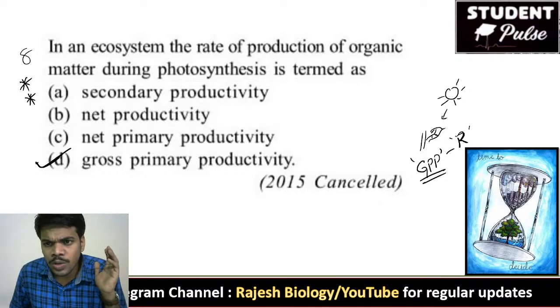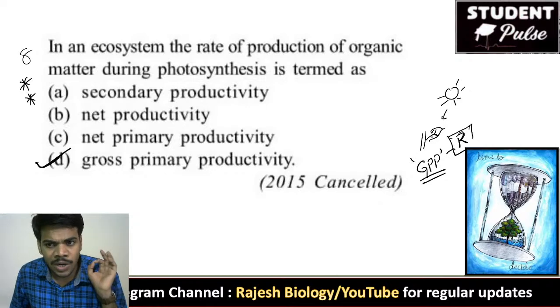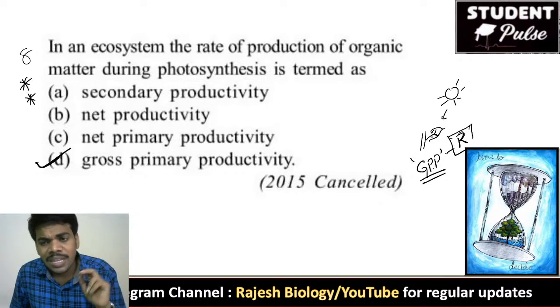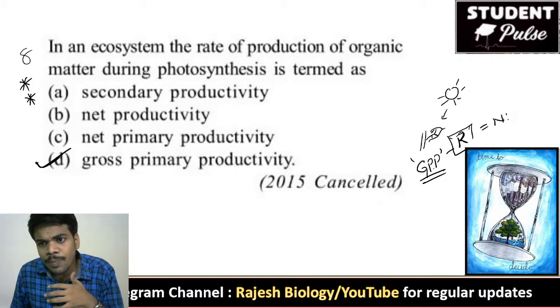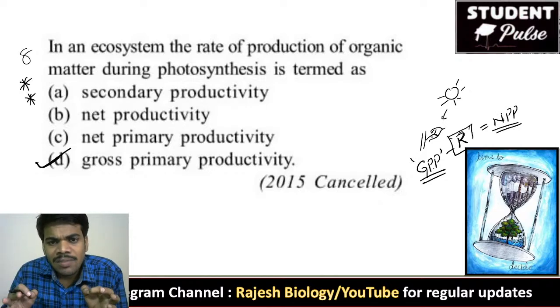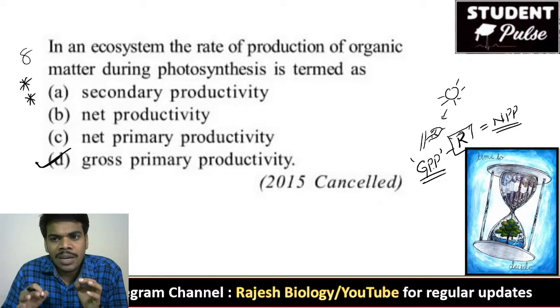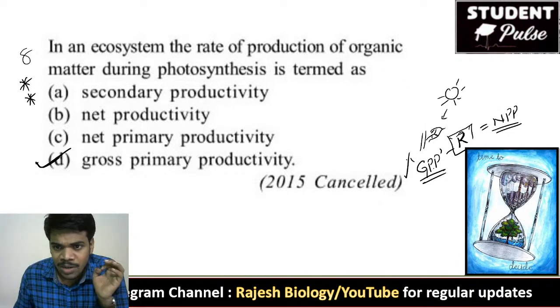So GPP minus the consumed energy, what we cannot get, that is equal to net primary productivity, NPP. So if we eat the plant, we can take net primary productivity, not the gross primary productivity. But at the time of photosynthesis, plants develop gross primary productivity. So you will know the definitions of GPP and NPP.